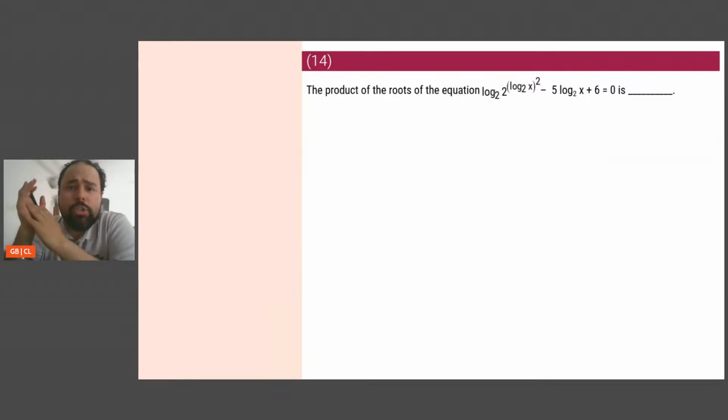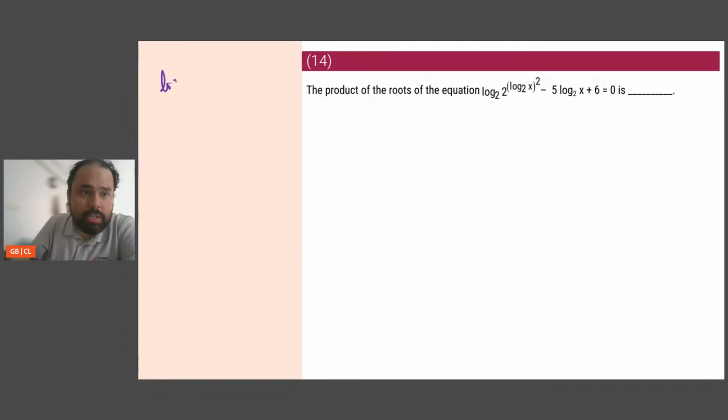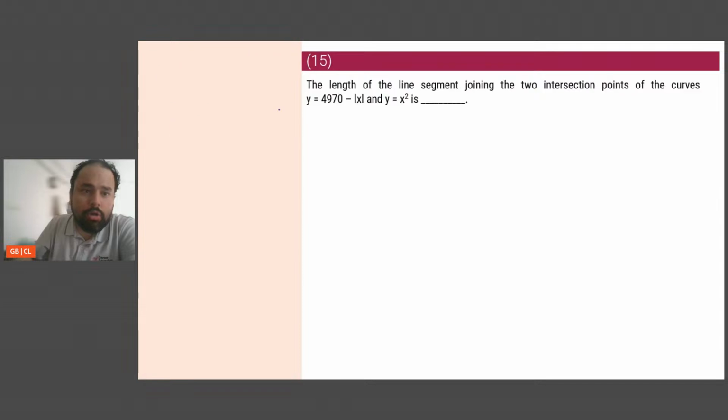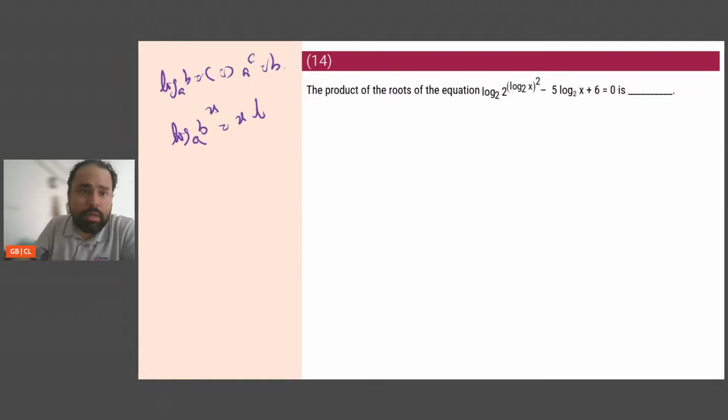Okay. The product of the roots of the equation, this is. Now, okay, I am happy. I like log. Log is not something that I shy away from. For me, log is very simple. Log base a b equals c means a to the power of c is b. Log base a b to the power of x is same as x log base a b.